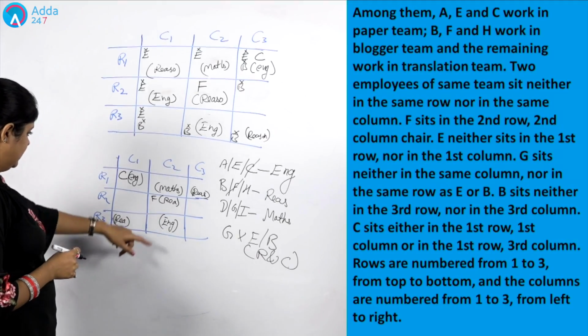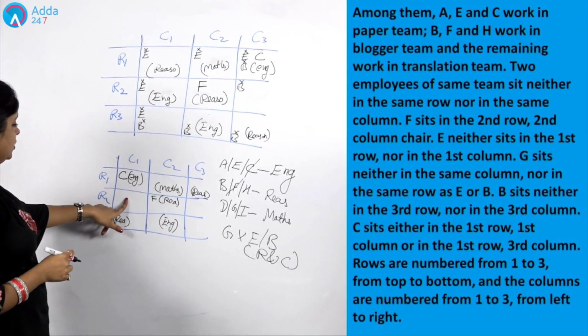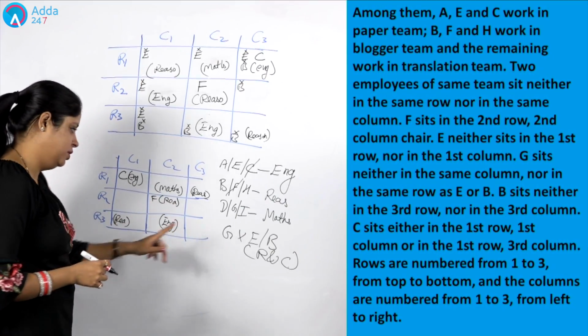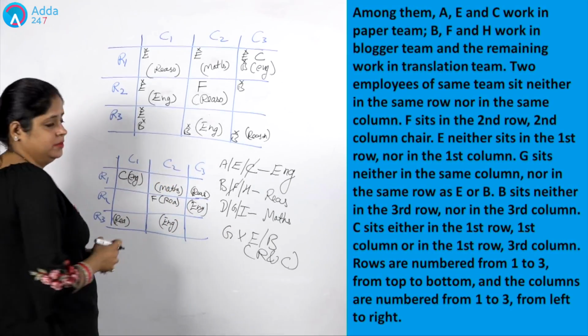Now consider this thing. Can I write English? One English is here, another one is here. Can I write English here? No. Otherwise they will be in the same column. Can I write English here? No, they will be in the same row. I am left with only one place. This is to be English.